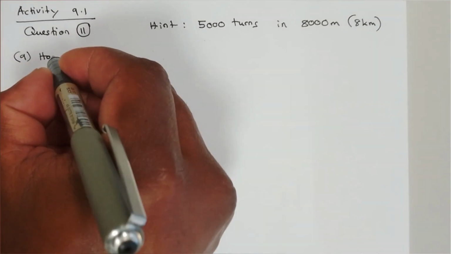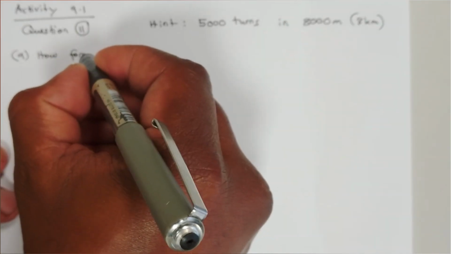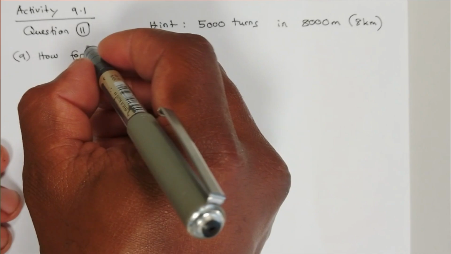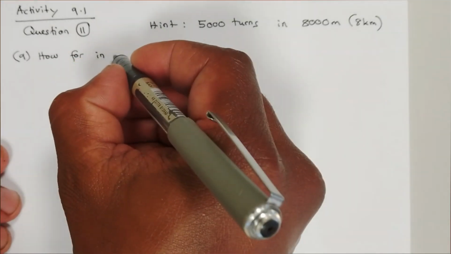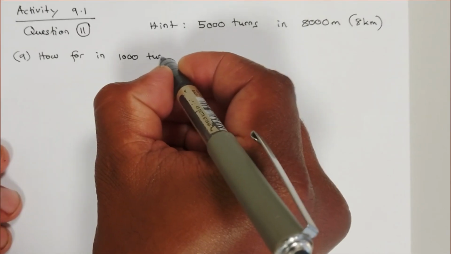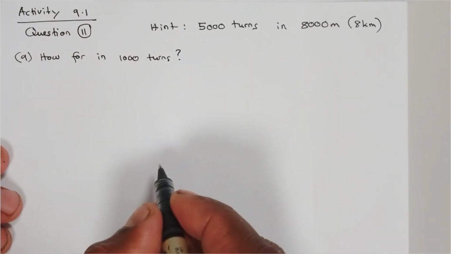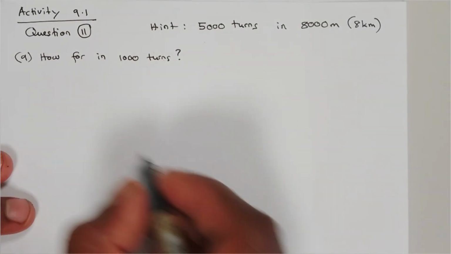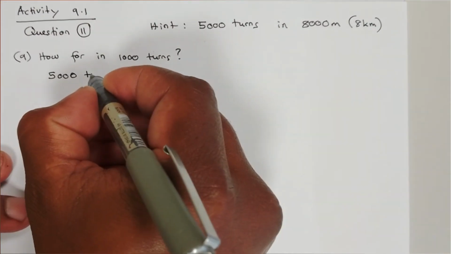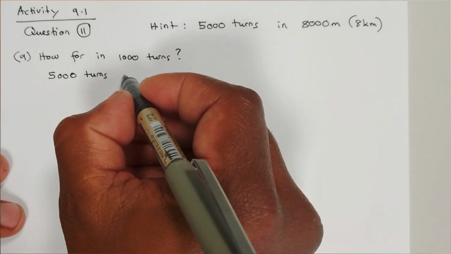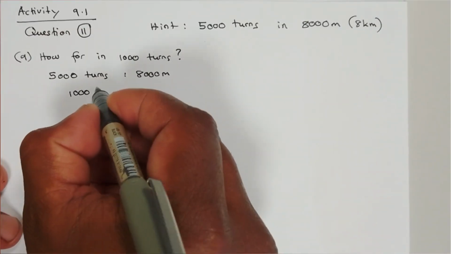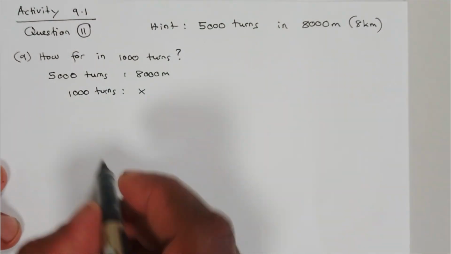Now we will use ratio in part A of the question. So what we'll do, we'll write down all the information given, we express them in ratio form, and now we cross multiply to come up with an equation for us to solve for an unknown. That unknown we can denote as x, and that's basically the distance the wheels traveled in 1000 turns. So we'll write 5000 turns is to 8000 meters and 1000 turns is to x. X being the unknown we try to calculate.